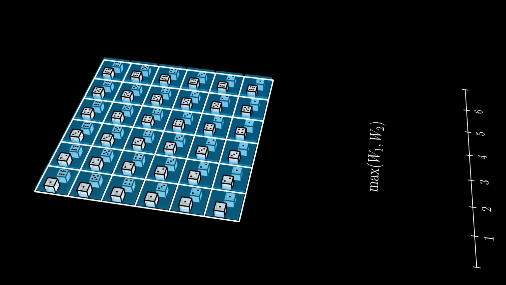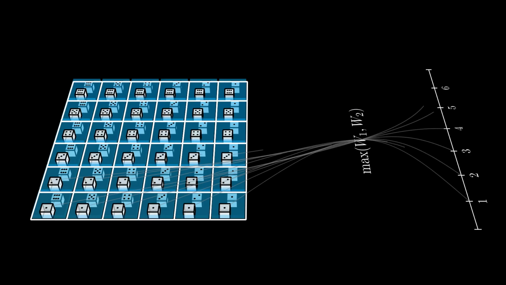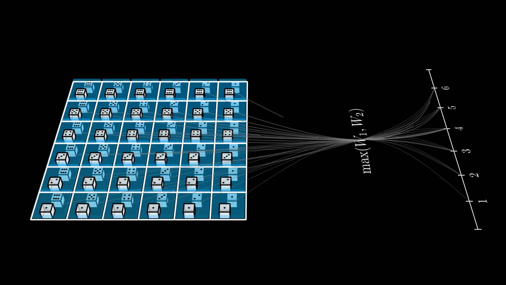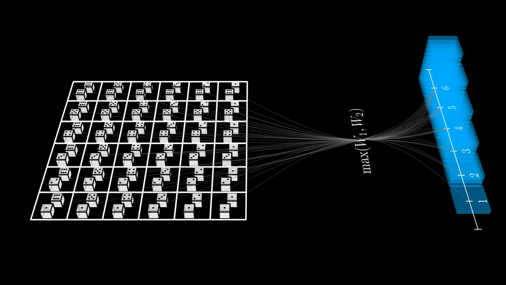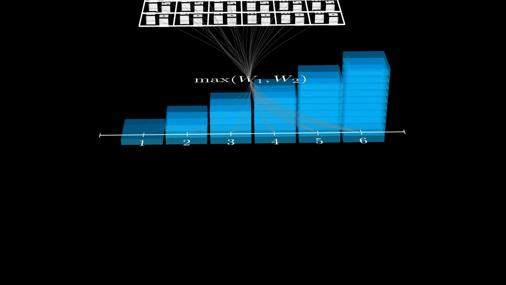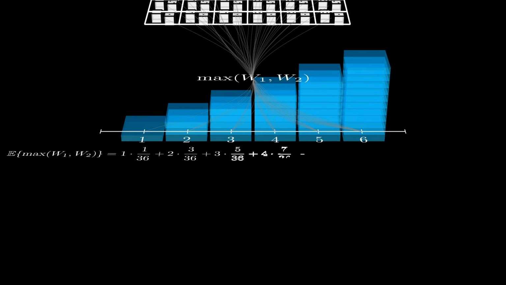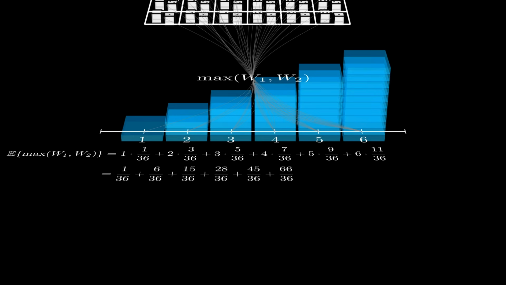Then you transform these values with your random variable X into the quantity you are really interested in, namely the maximum of the 2 dice. And then you push forward the probability mass onto these outcomes. Finally, you build your weighted average, which apparently gives a value of 161 over 36, which is about 4.47.